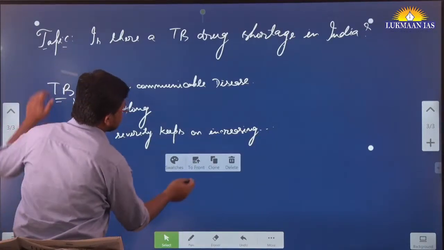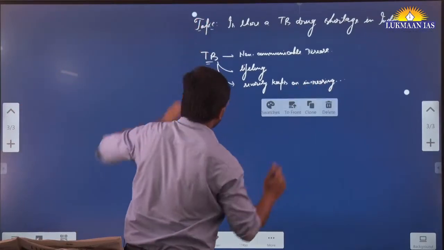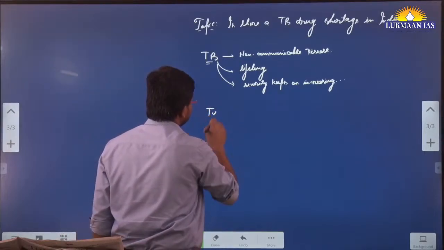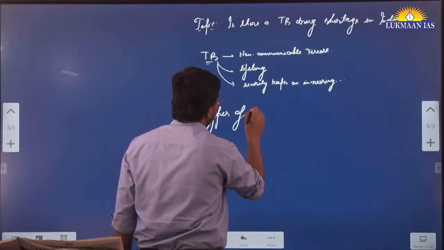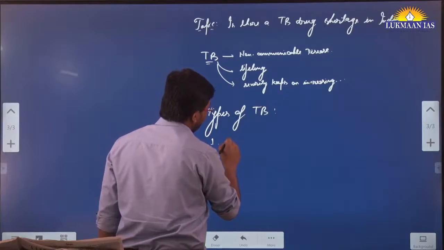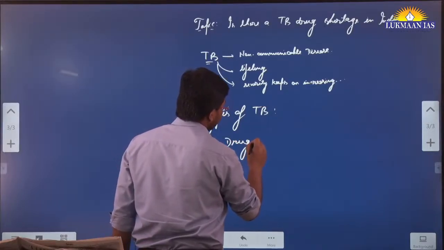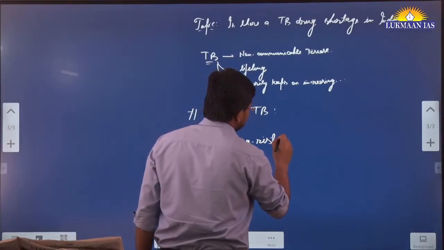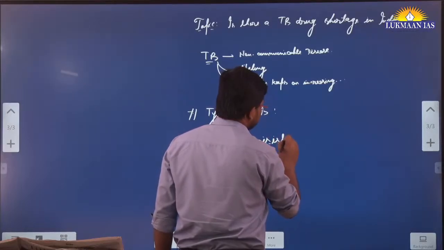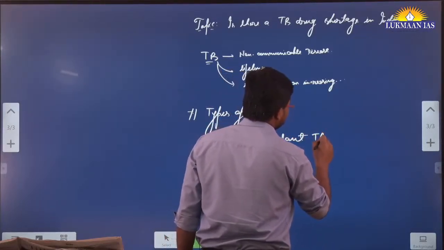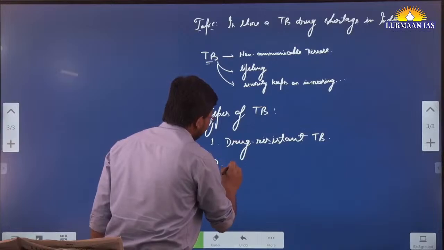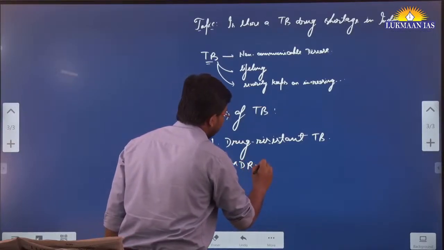Now let us quickly discuss the different types of TB. One type of tuberculosis is known as drug resistant TB. The second is known as multi drug resistant TB, MDR TB.